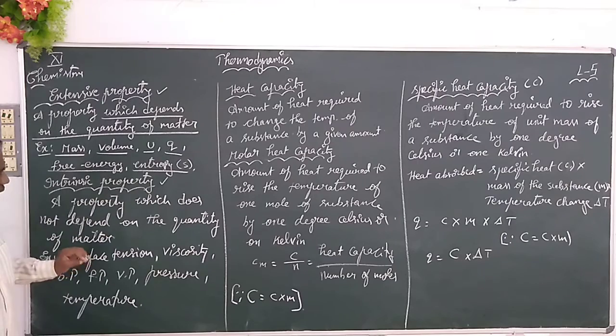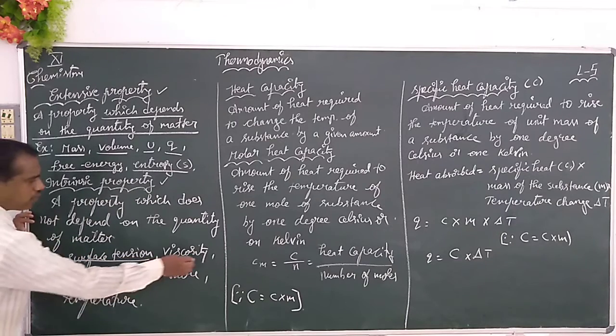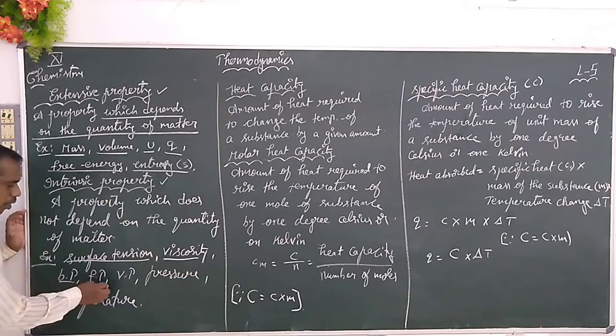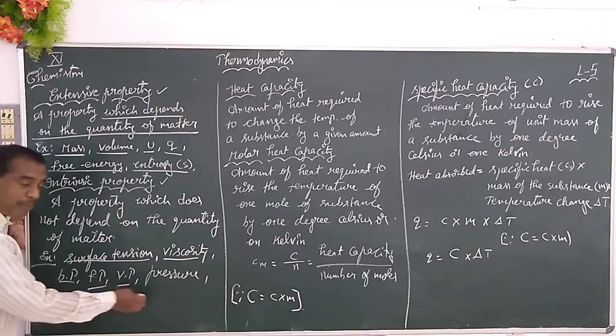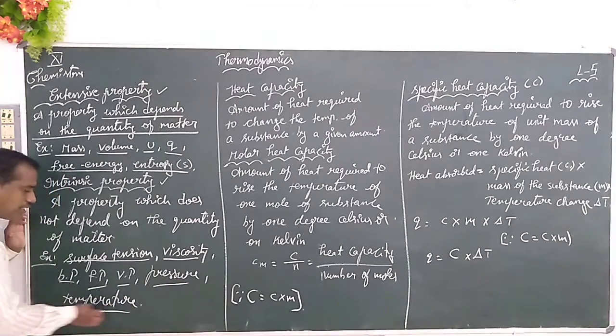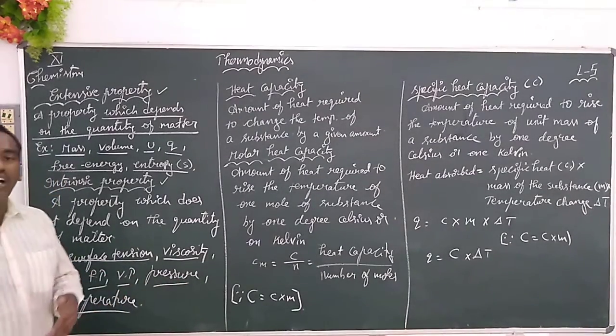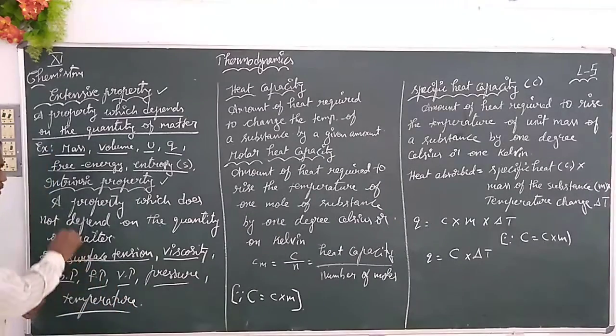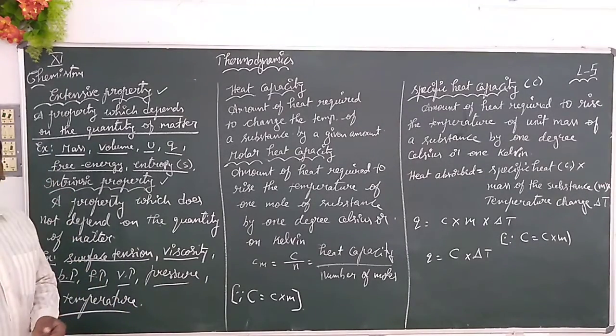The properties like surface tension, viscosity, boiling point, freezing point, vapor pressure, pressure, or temperature do not depend upon the quantity of matter. So we call them intrinsic properties.